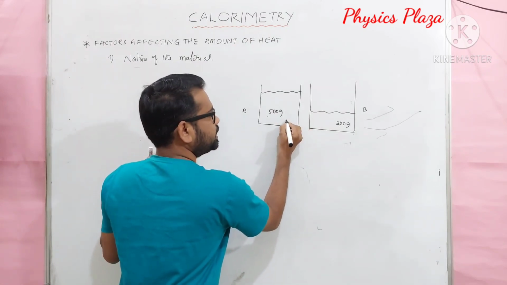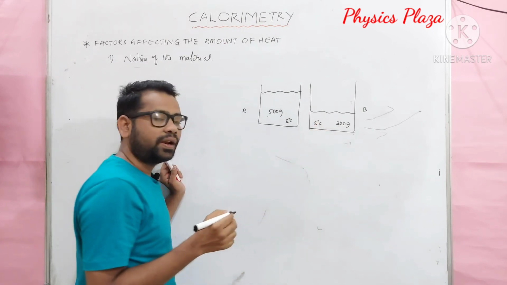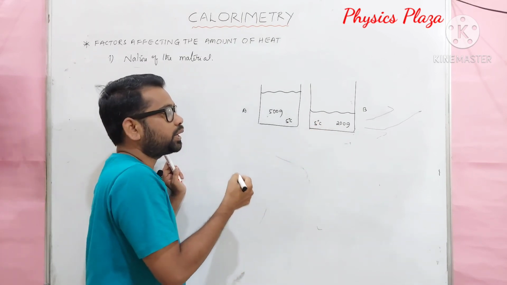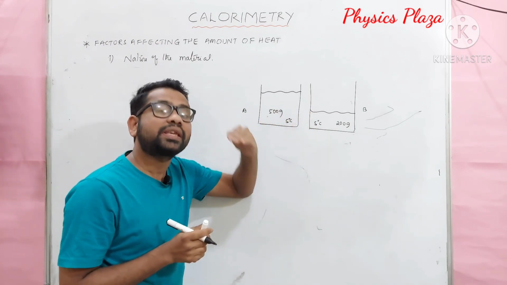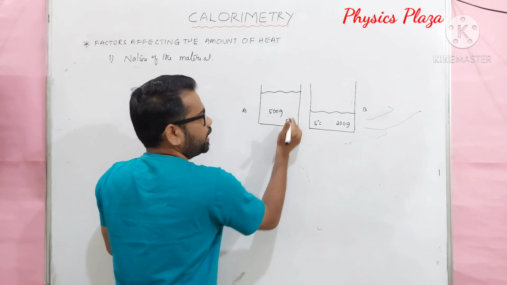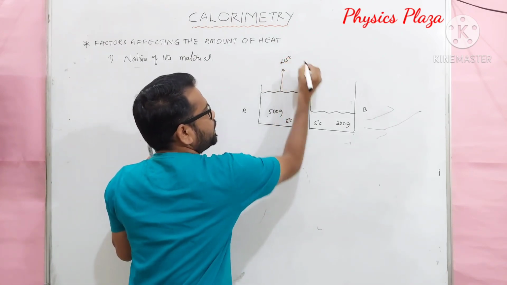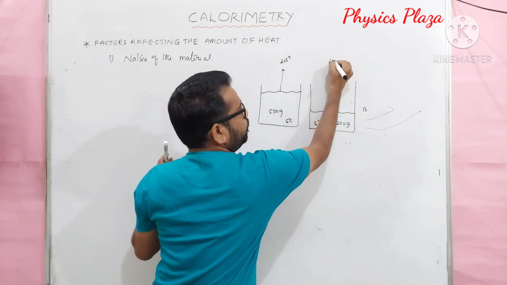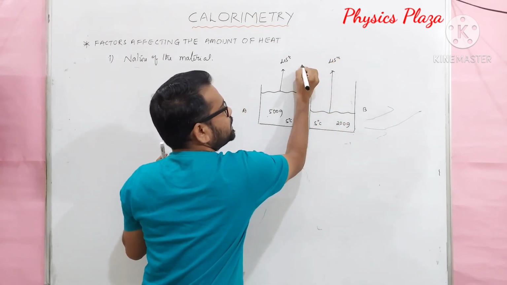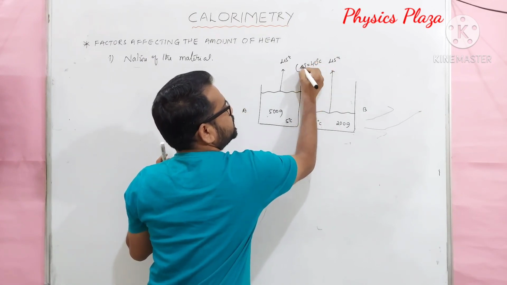Children, now initially let us say both are at the same temperature, I mean 5 degrees Celsius. Now in order to raise the temperature of the water in the two beakers by the same amount, from 5 degrees Celsius to 45 degrees Celsius, here also from 5 degrees Celsius to 45 degrees Celsius, which means the rise in temperature is the same, that is 40 degrees Celsius.